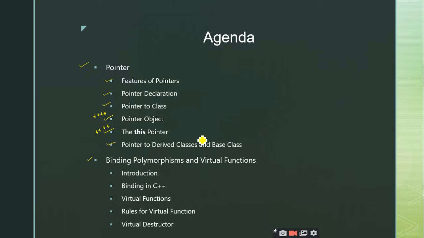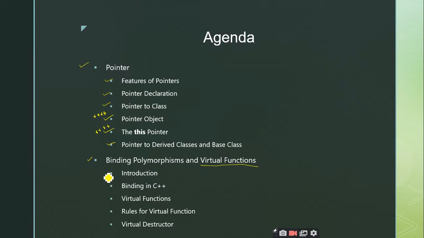So once we complete the first part of unit 4, we will go to the second part, which is binding, polymorphism and virtual functions. We have gone through the virtual functions concept in the third unit, right? Yes, sir. Right. So we'll again discuss the concept of virtual functions and abstract classes, everything we will repeat, but everything remains the same, but we will learn some new terminology related to these virtual functions and similarly abstract classes, right?